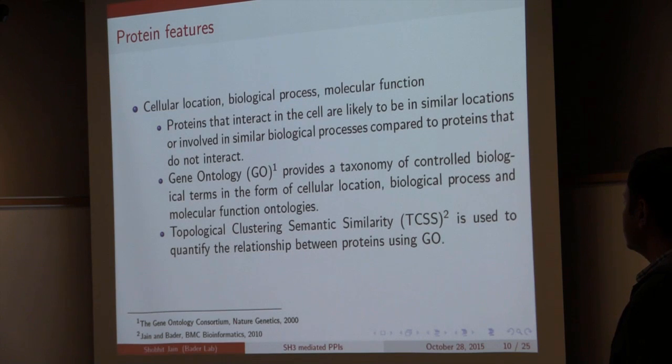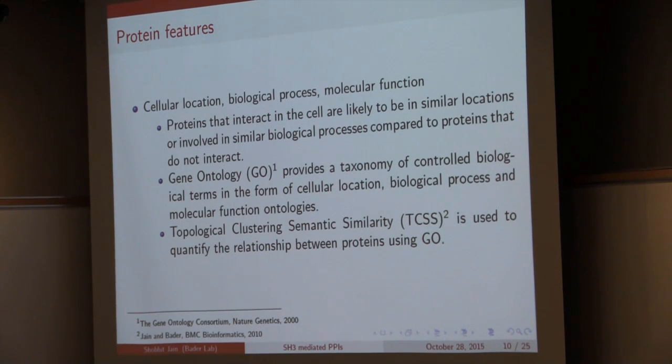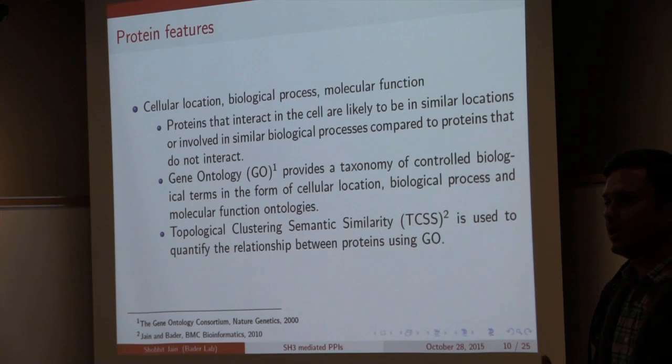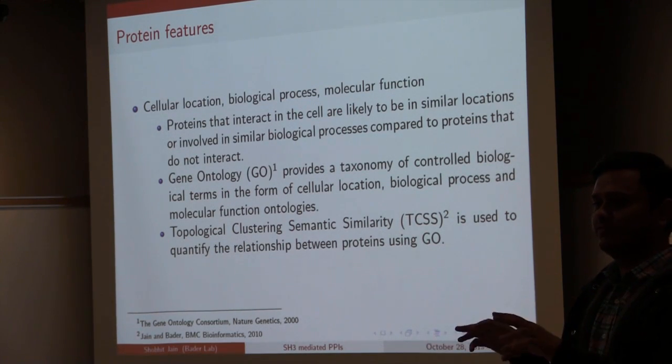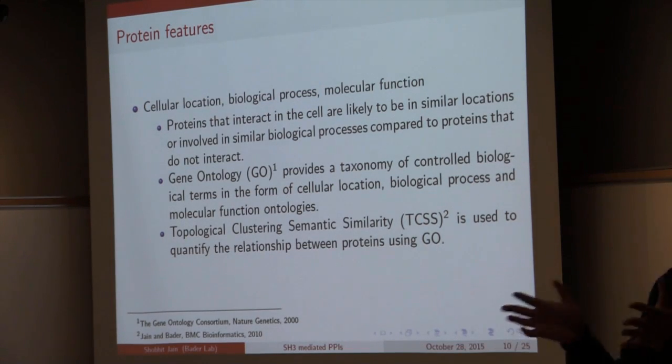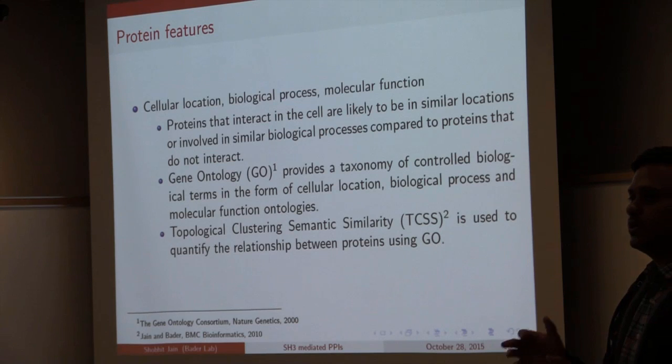This information is present in gene ontology. Gene ontology is a controlled vocabulary which contains 3 ontologies: cellular location, biological process, and molecular function. By using this ontology, you can get the information whether the two proteins are likely to be in the same place or not, or whether they could be part of the same process or not.